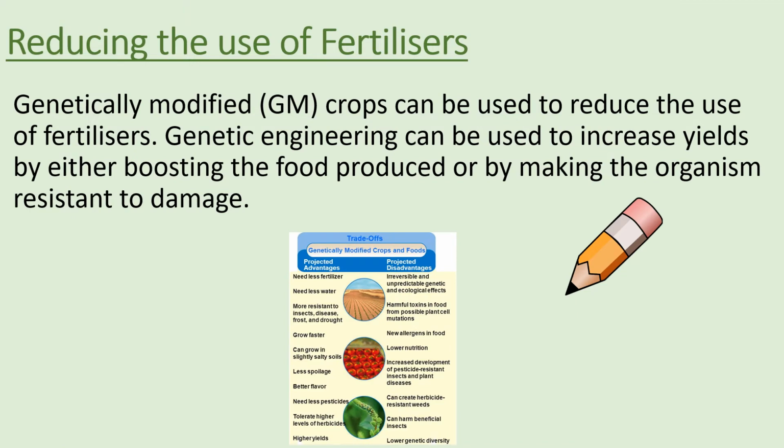So how do we reduce the use of fertilizers? The way that we do this is by using genetically modified GM crops. This can be used to reduce the use of fertilizer and is an alternative. So genetic engineering can be used to increase yields by either boosting the food production or making the organism resistant to damage, like I said at the start. So whenever you are asked for an alternative method to fertilizer, you need to answer with GM crop.